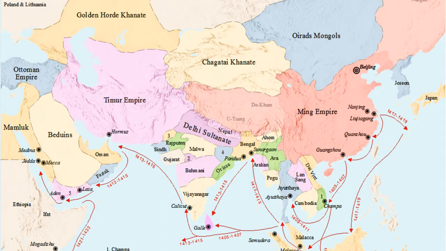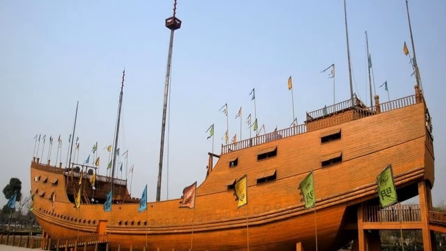The most impressive thing about these voyages was that they were done with hundreds of huge ships and tens of thousands of sailors and other passengers. Over 60 of the 317 ships on the first voyage were enormous treasure ships, sailing vessels over 400 feet long, 160 feet wide, with several stories, 9 masts, and 12 sails.